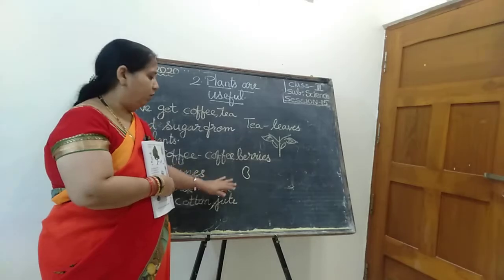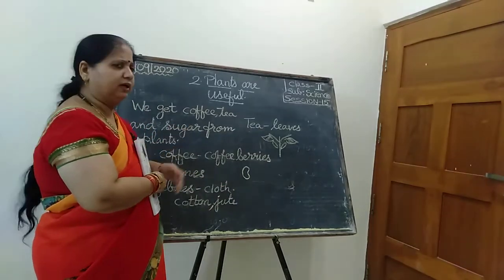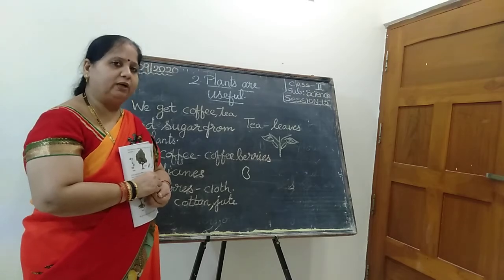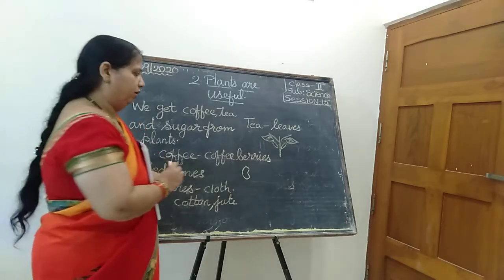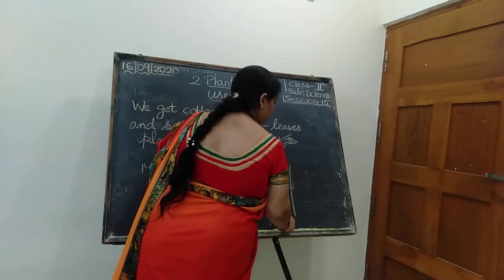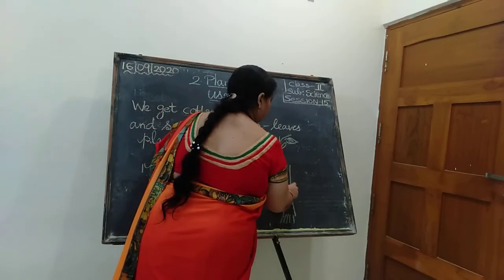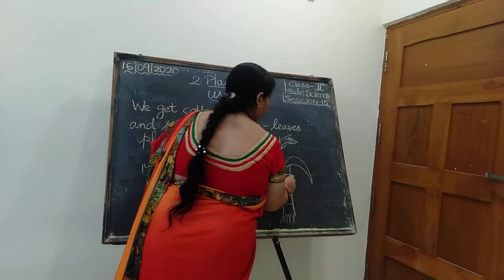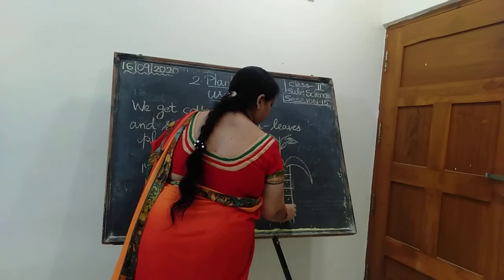Is it clear now? Okay, next, what about sugar? From where do we get sugar? We get sugar from the sugarcane plant. Before, we had learned about stem vegetables, stem fruits like that. So this is also sugarcane. We get sugar from sugarcane.